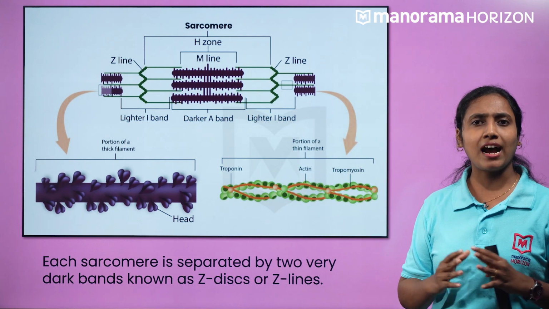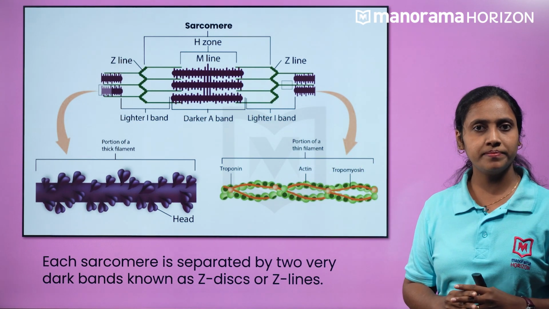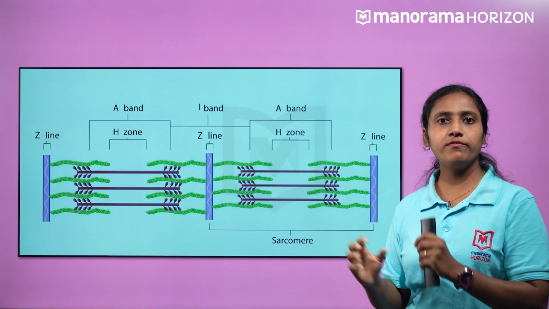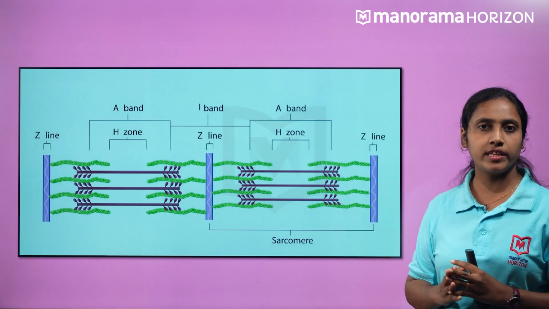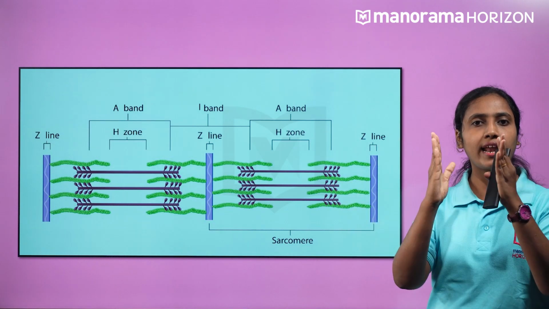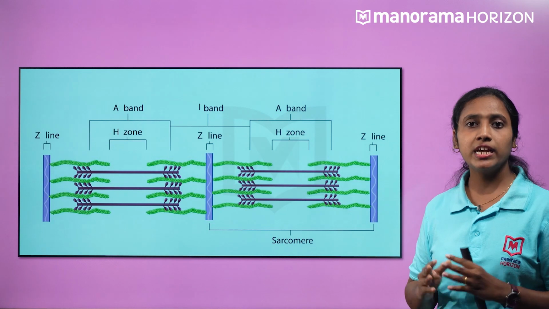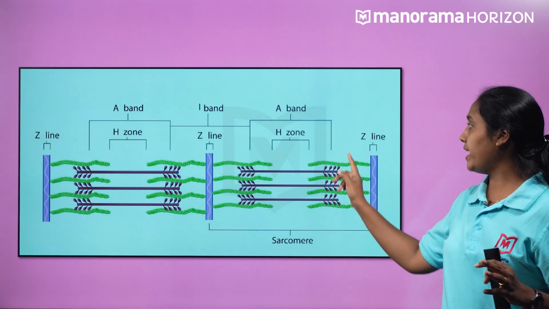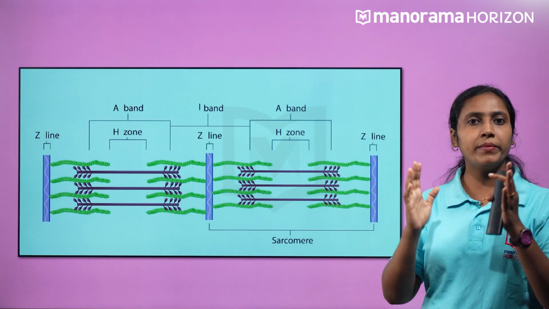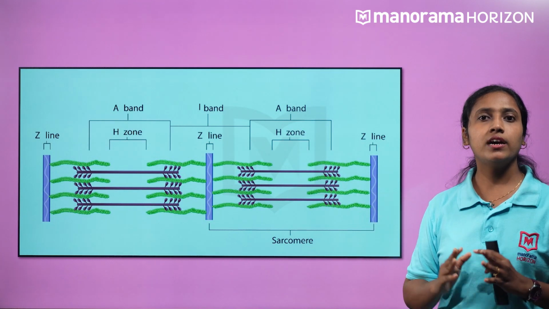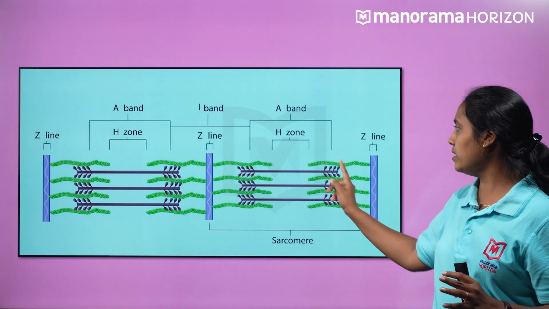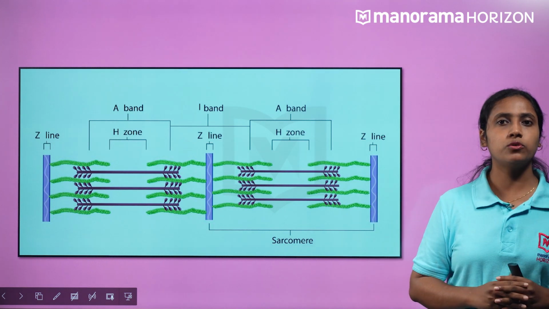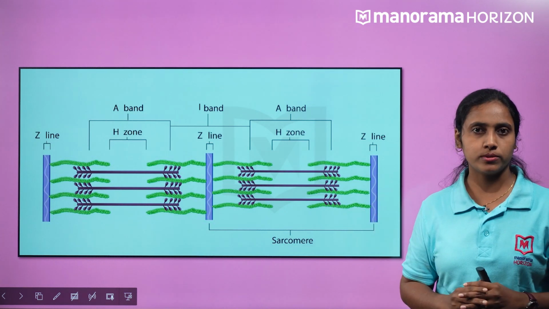What does all this have to do with muscular contraction? In a resting condition, the edges of thin filaments on either side of the thick filament partially overlap the free ends of the thick filament, leaving the thick filament's middle portion half exposed. The H zone refers to the middle region of the thick filament that is not overlapped by the thin filament. You will learn more about the mechanism of muscular contraction in the coming videos.